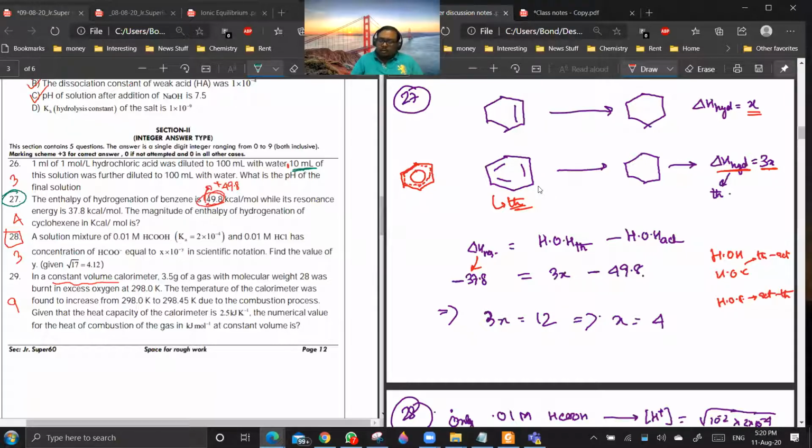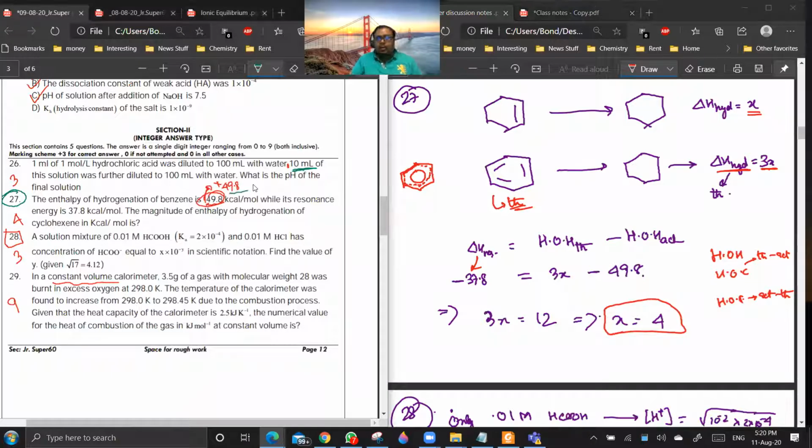So 3x will come to be 12, x will come to be 4. So the answer is correct, but the data is wrong. So this will also go for deletion, actually. Because if you would have used the correct concept, you would be getting the answer, right?